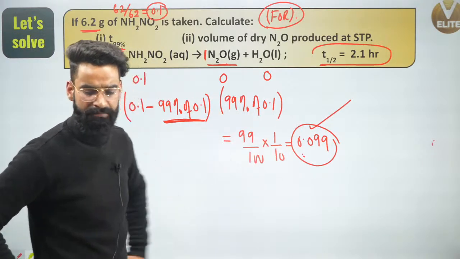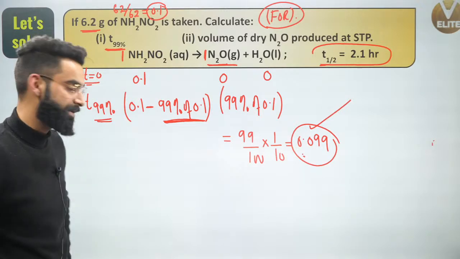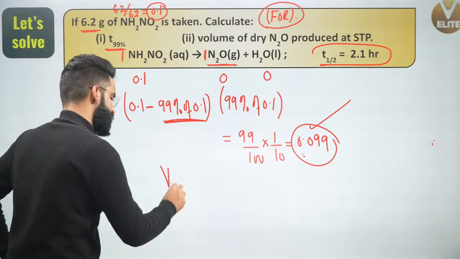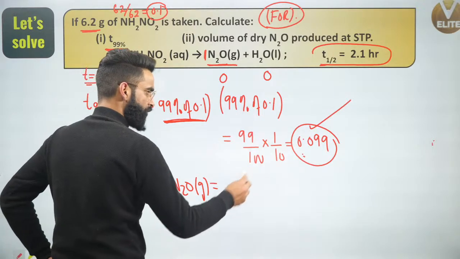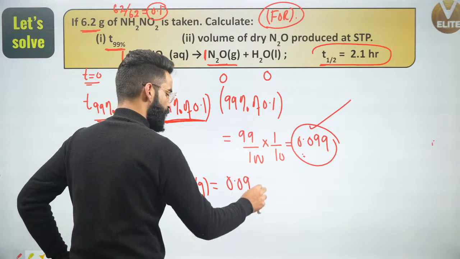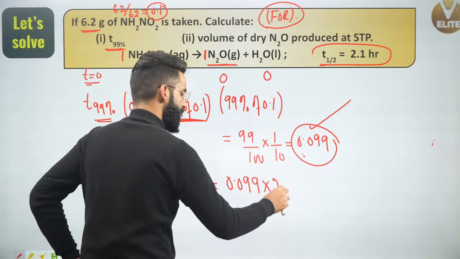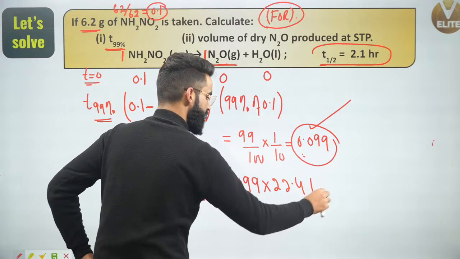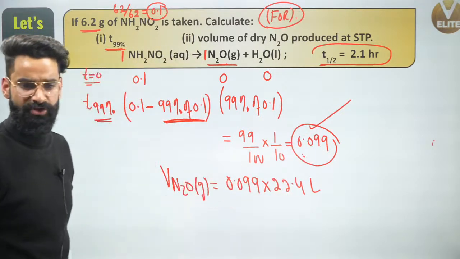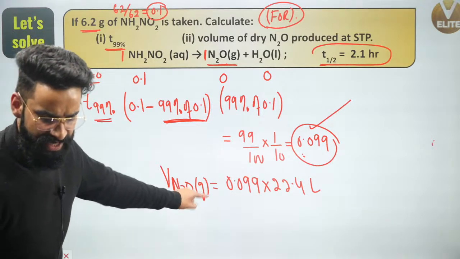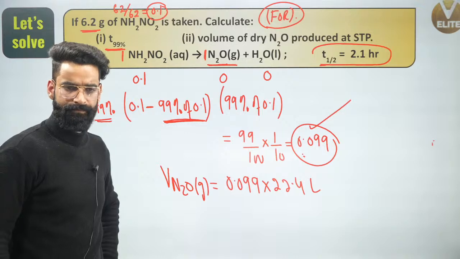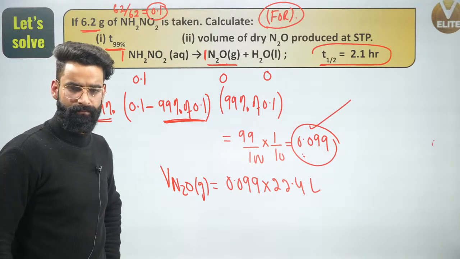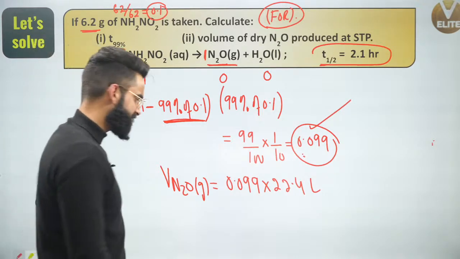Now, how do we convert moles into volume at STP? Volume of N2O produced is equal to the number of moles of N2O liberated, 0.099, multiplied by 22.4, and the answer is going to be in liters. Let me know its exact value which you are getting right here. Let me know fast. It is 2.2 liters. Yes, absolutely.